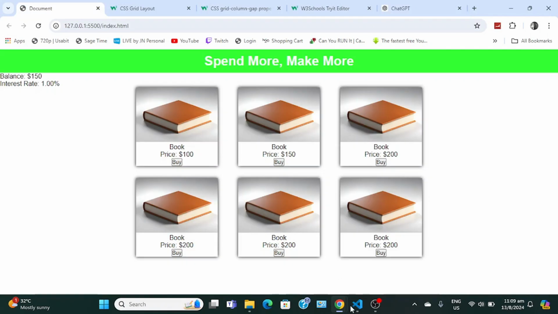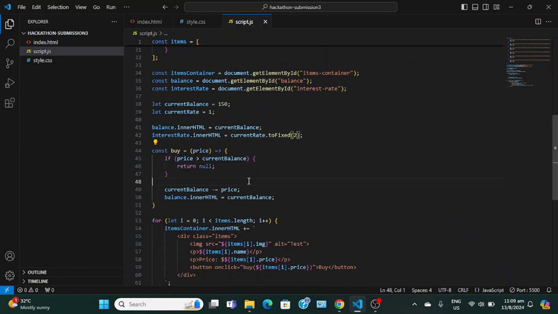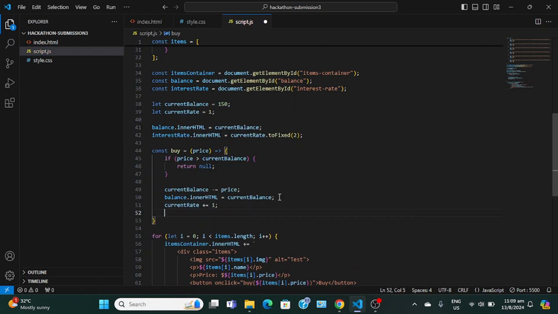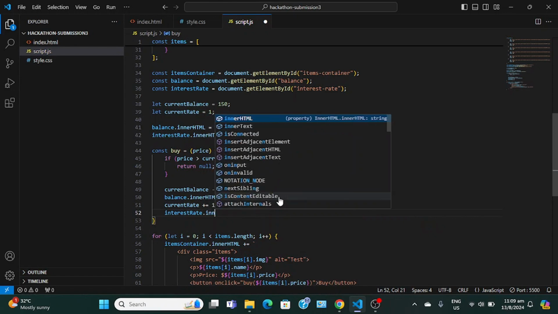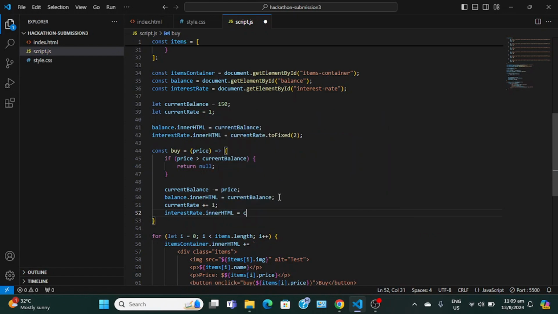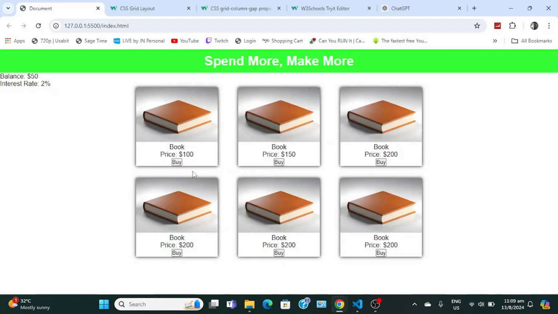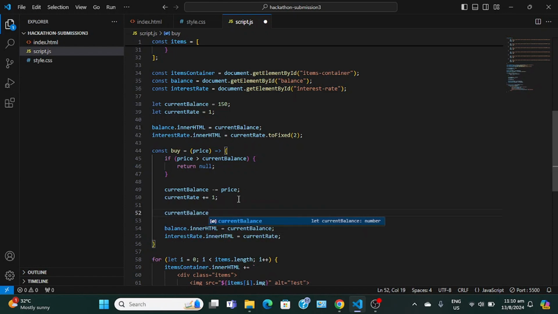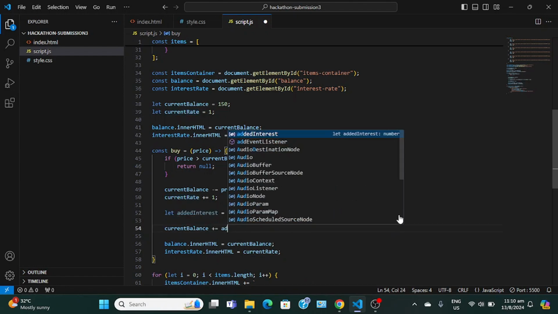Okay, so what it does is that when you buy something, it takes away the price. All I want you to do is the interest rate, current rate plus equal 1, and then the interest rate in our HTML equal to current. So you buy, it increases to 2, you get it. And then once it does that, I also want it to add the interest: current balance multiplied by current rate, multiply the current rate divided by 100, plus equal to added interest.